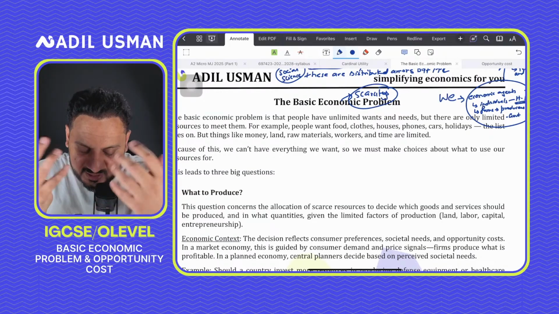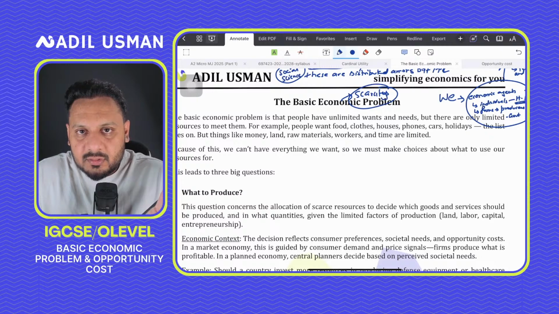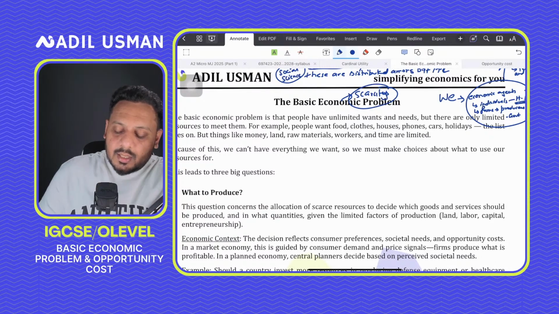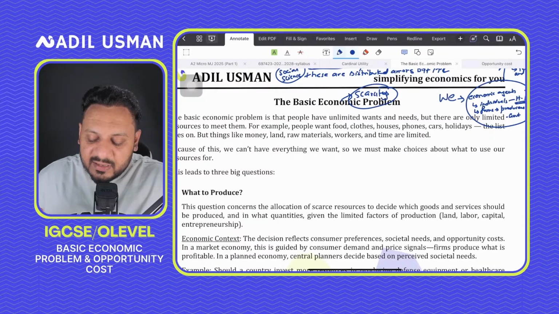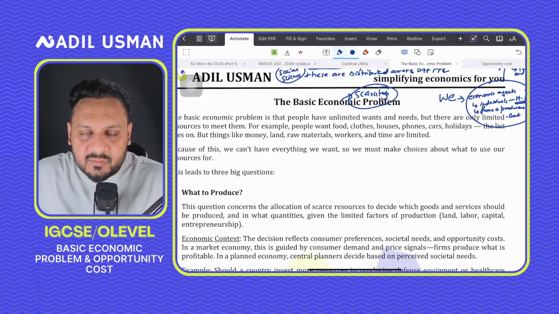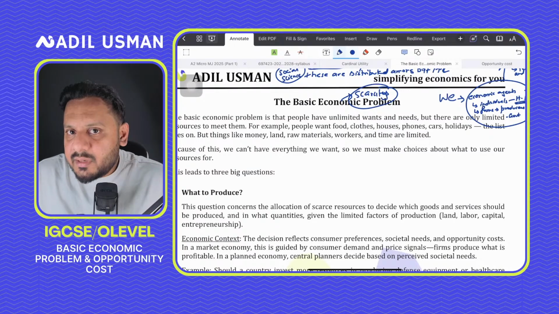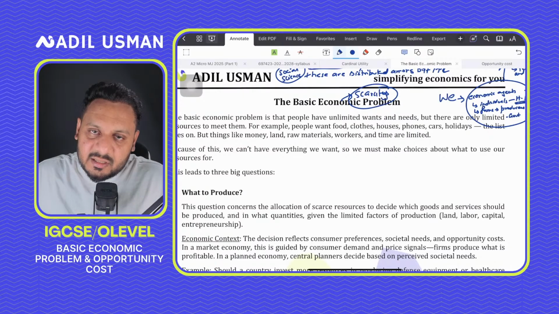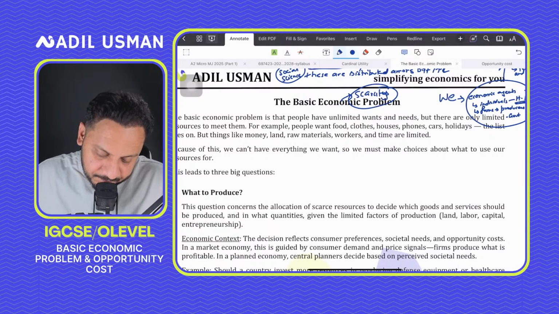And so the state has to come up with a solution. And that's what economics is all about. Got it? So for whom to produce, as in who gets those goods? And if the rich are only getting those goods, then there is significant income inequality in society. Right?